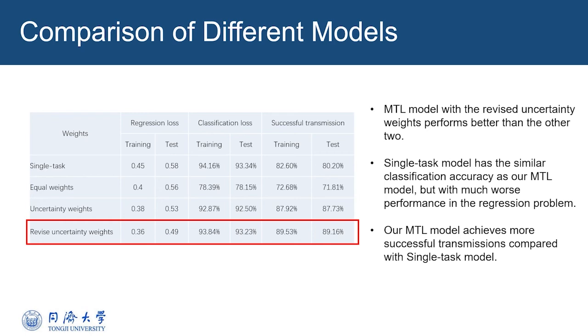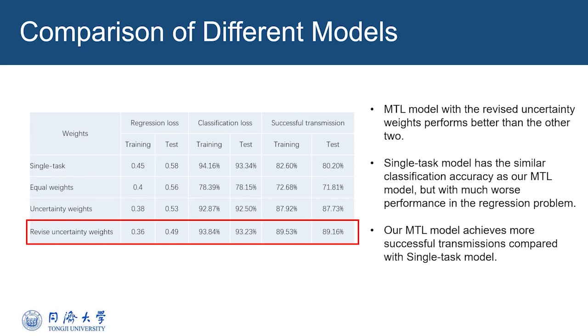The single task model has similar classification accuracy to our multitask learning model, but with much worse performance in the regression problem. Actually, the transmission power control and encoding action selection problems are strongly interrelated. Ignoring such an effect can cause serious problems in transmission decision-making.